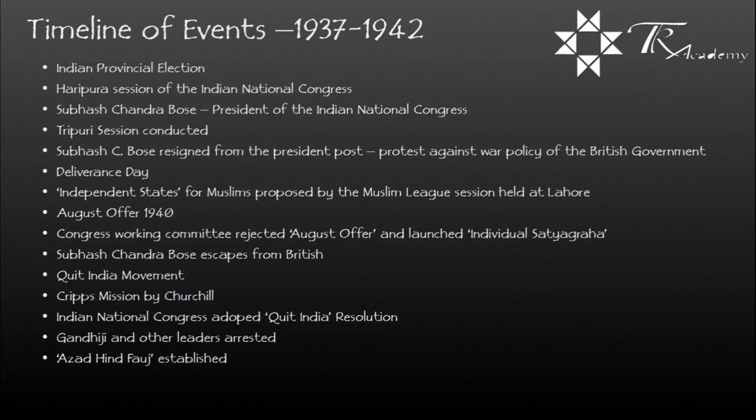Timeline of events from the year 1937 to 1942. Indian provincial election took place. Haripura session of the Indian National Congress took place. Subhash Chandra Bose became the president of the Indian National Congress. Tripuri session conducted. Subhash Chandra Bose resigned from the president post, protesting against the war policy of the British government.